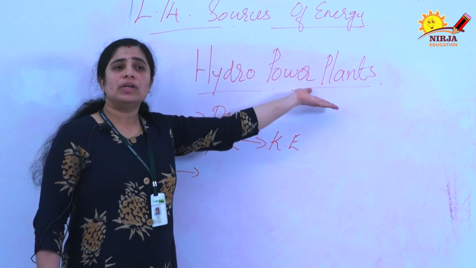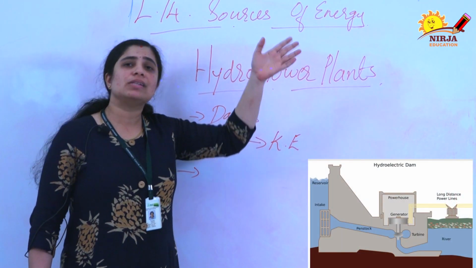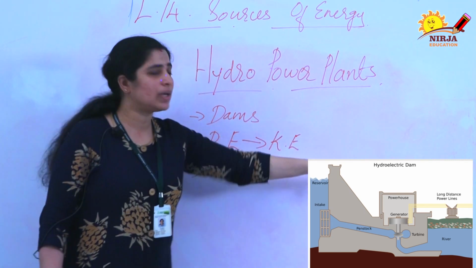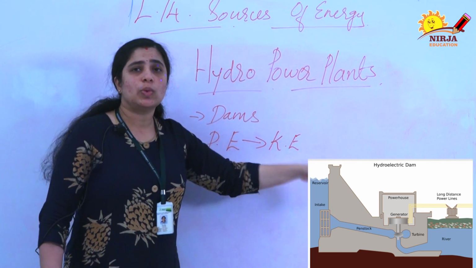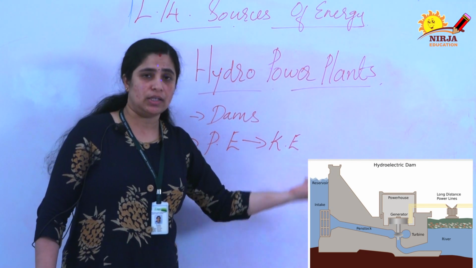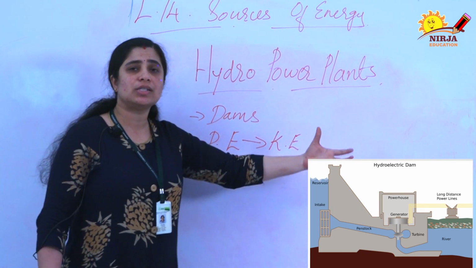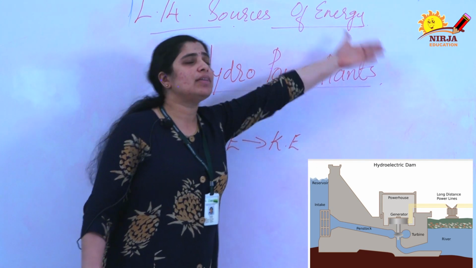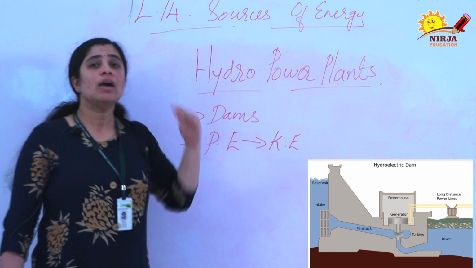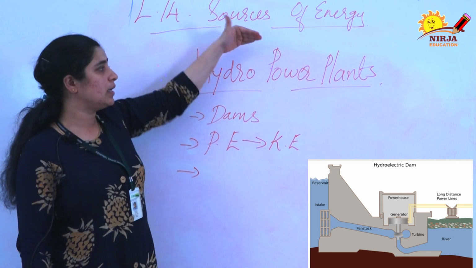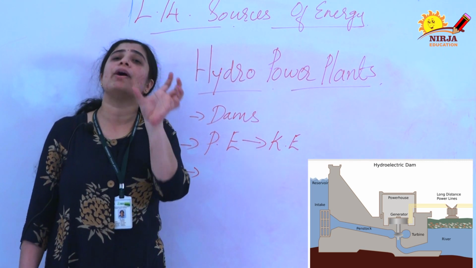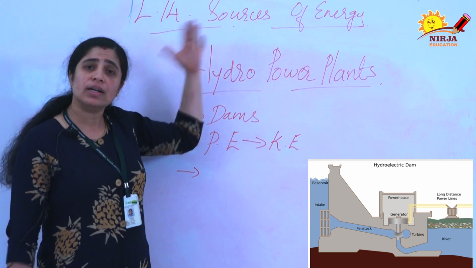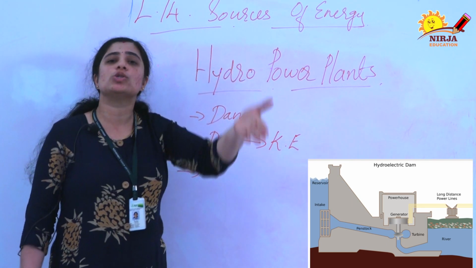Previously we discussed the thermal power plant, and the same is happening here. Down there you can see the turbine. Due to the force of this water, the turbine will start rotating. Due to that, the shaft associated with the generator will rotate and the electricity is produced. The same is happening in a hydropower plant also. I already told you that there should be a source of power. In the thermal power plant, the steam was the source of power.